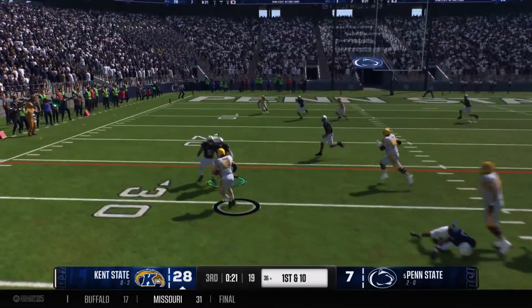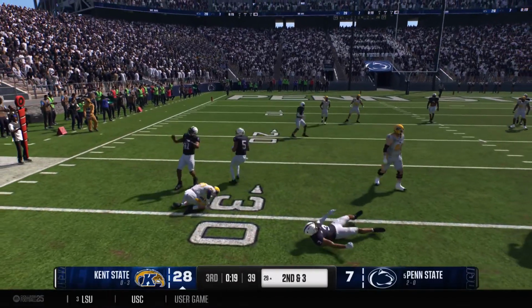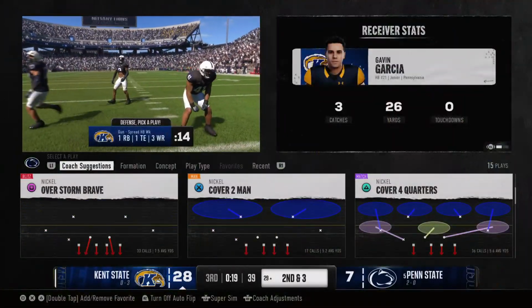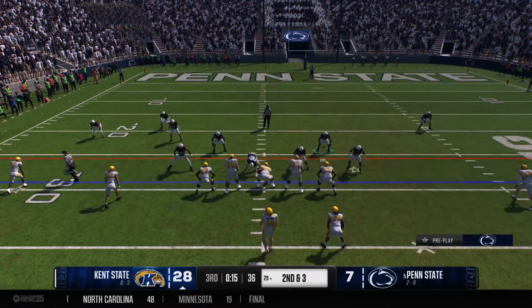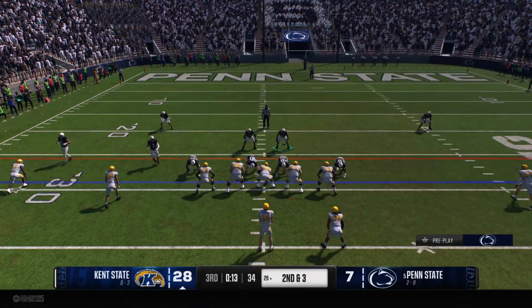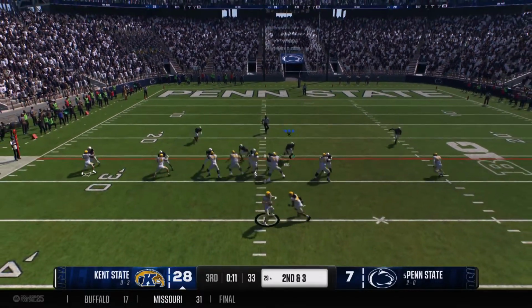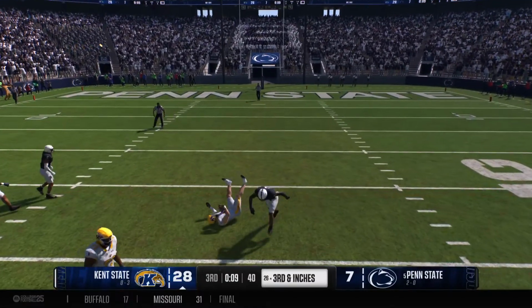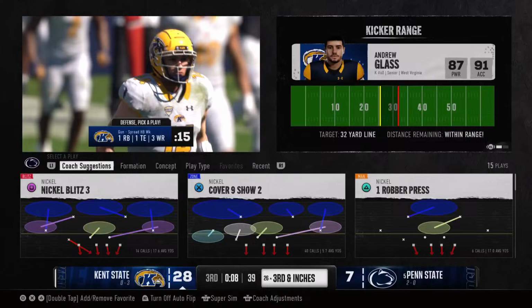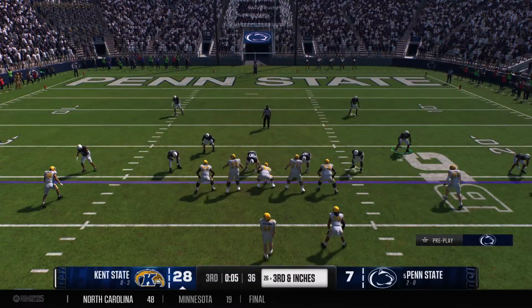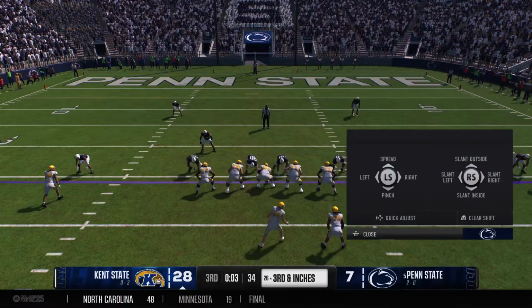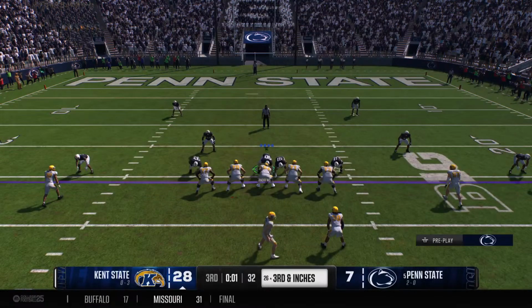They'll run the screen. Not able to break the big one on that screen to the running back, but he found enough and a solid pickup on 1st down. Trying to convert this 2nd and short. I'll tell you what, if you want to be overzealous and you want to be a blitzer all the time, I like running the screen right behind him. Did a great job throwing the screen. Almost broke this one for a long game, but it just keeps the defense a little bit more honest if you want to start bringing a lot of pressure.